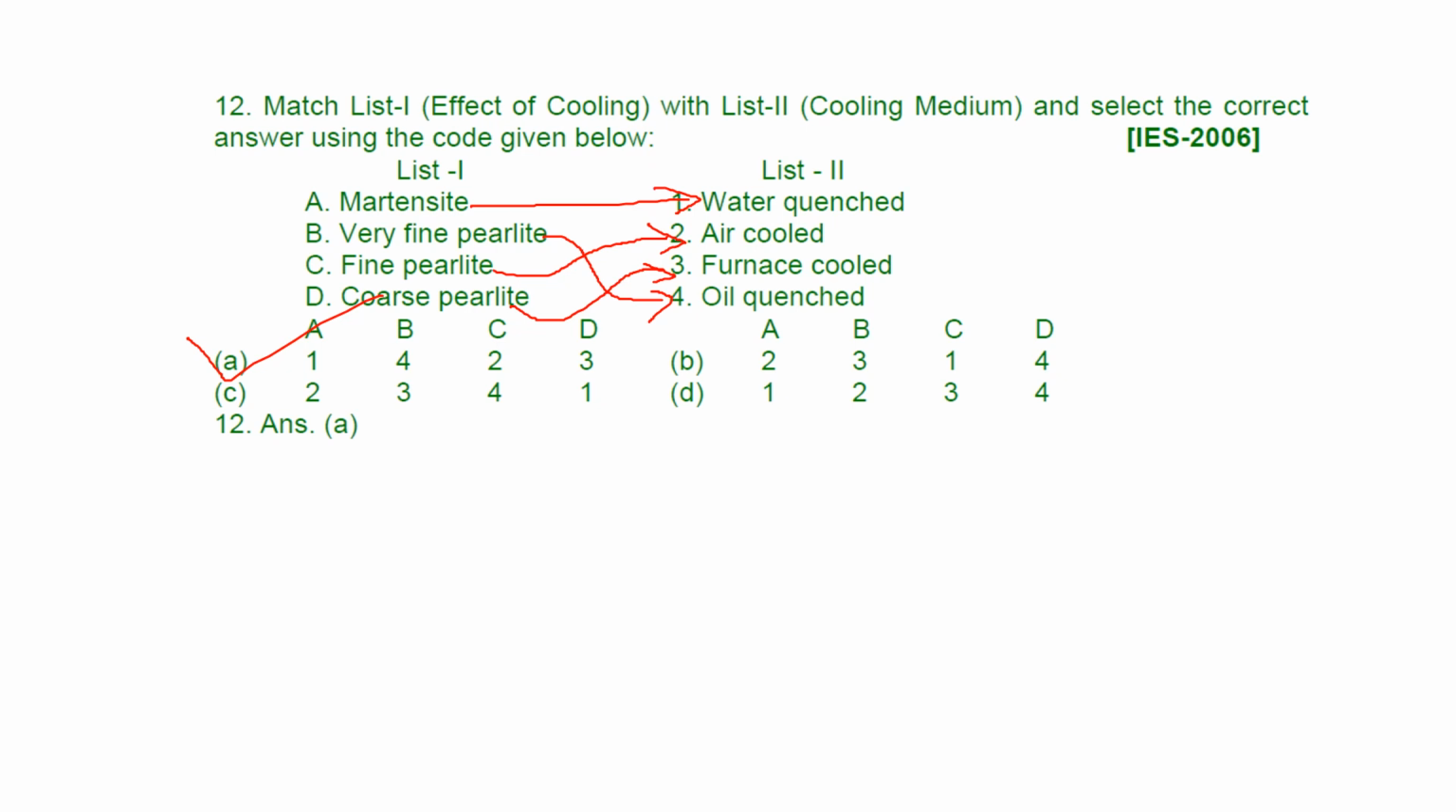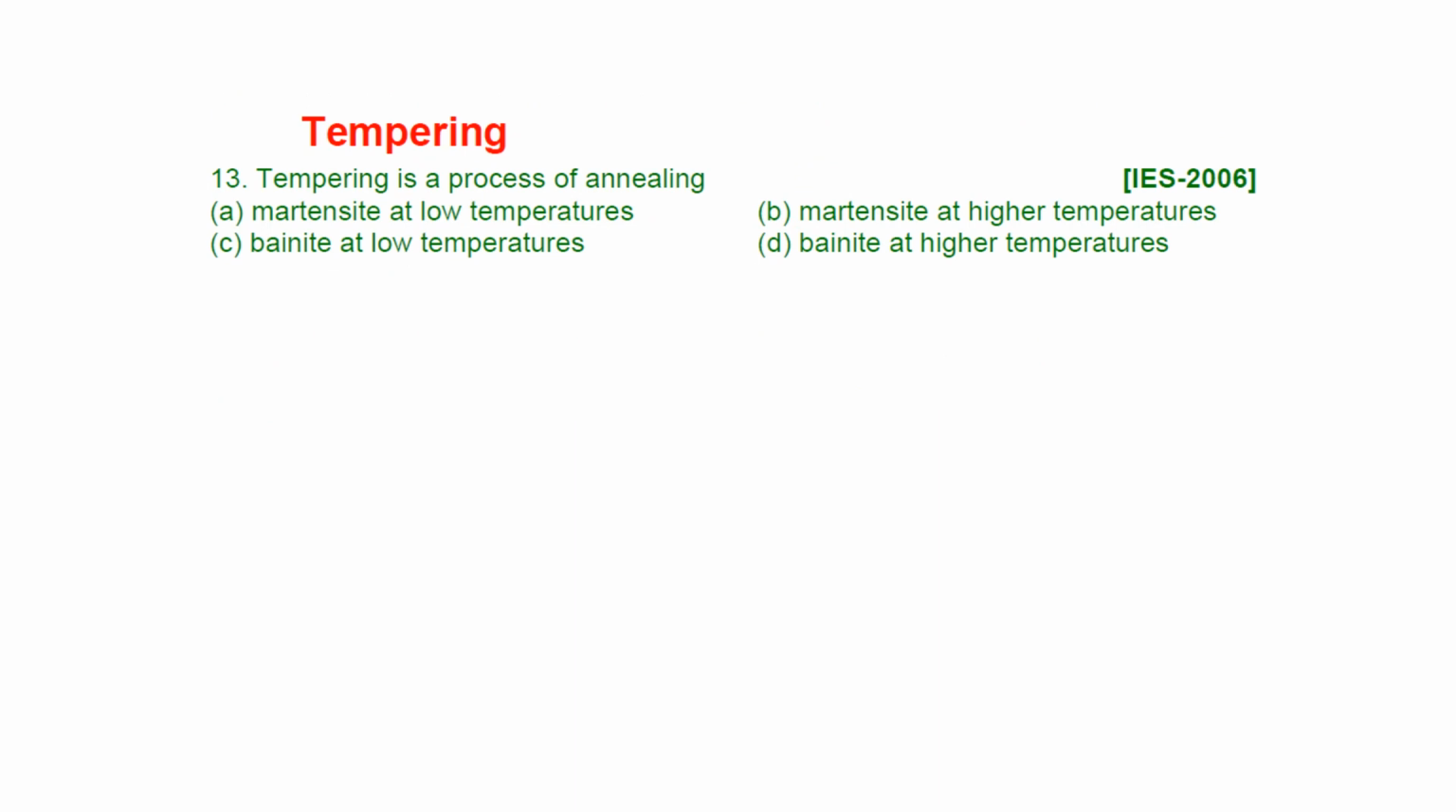So here, instead of talking about normalizing and annealing, they are matching with what kind of grains you are going to form in different types of cooling. So this question is based on that kind of property. Next question, we'll see that.